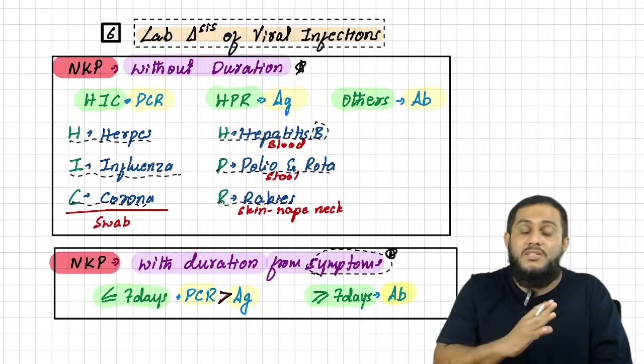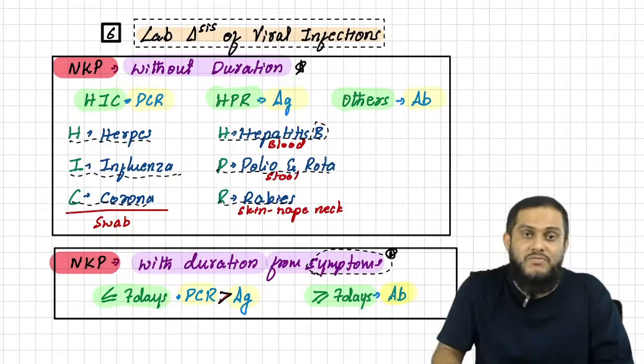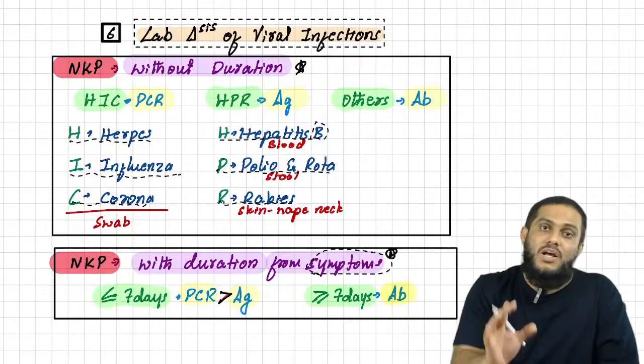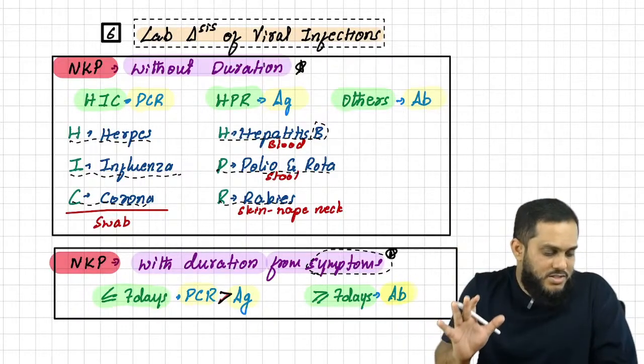NKP will not fit 100% for all viruses. Don't go for each and every virus, then it is not going to make sense. That's why it is NKP. These are my key points. If you remember this, your answers will be right in the exam.